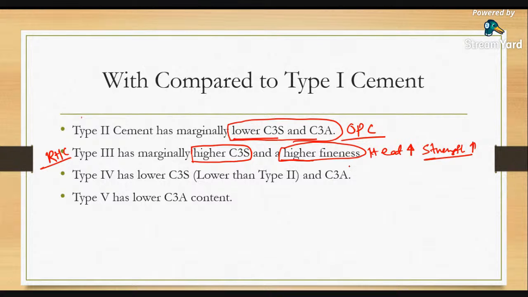But one thing you have to take care of. If we are gaining strength very fast, what will happen? We are allowing a greater possibility of thermal cracking in the cement. There is no doubt we are gaining strength very fast, very quickly. But as the degree of fineness increases, the heat of hydration of rapid hardening cement also increases. As a result, we are allowing a very high possibility of thermal cracking. As a consequence, the durability of the structure will decrease.